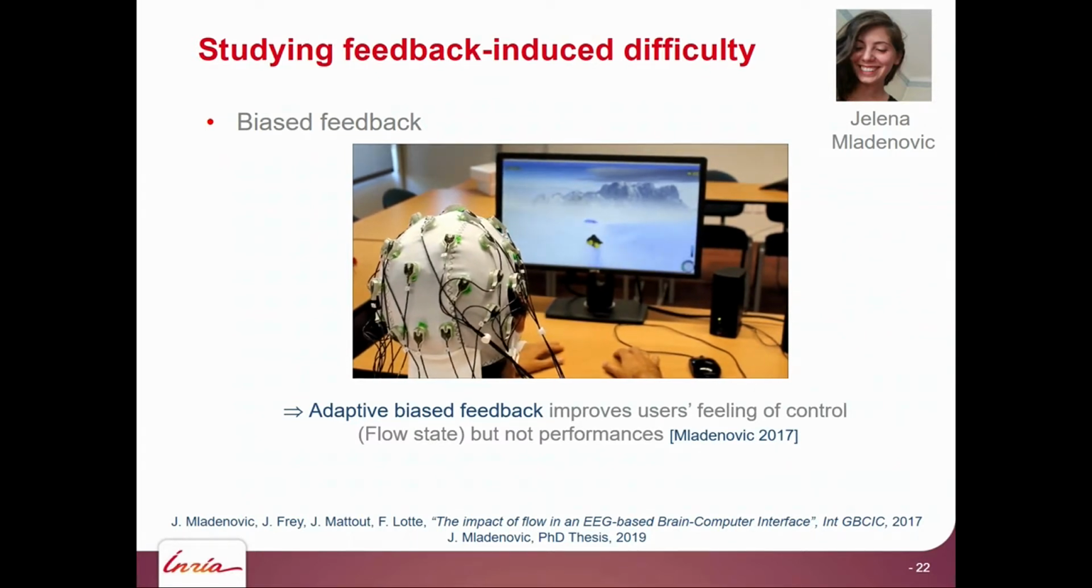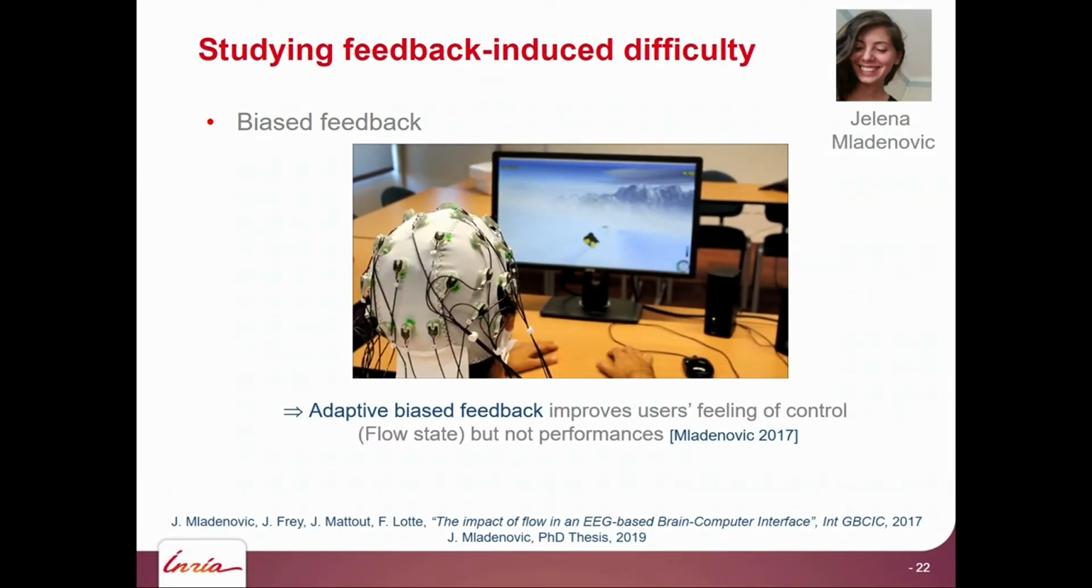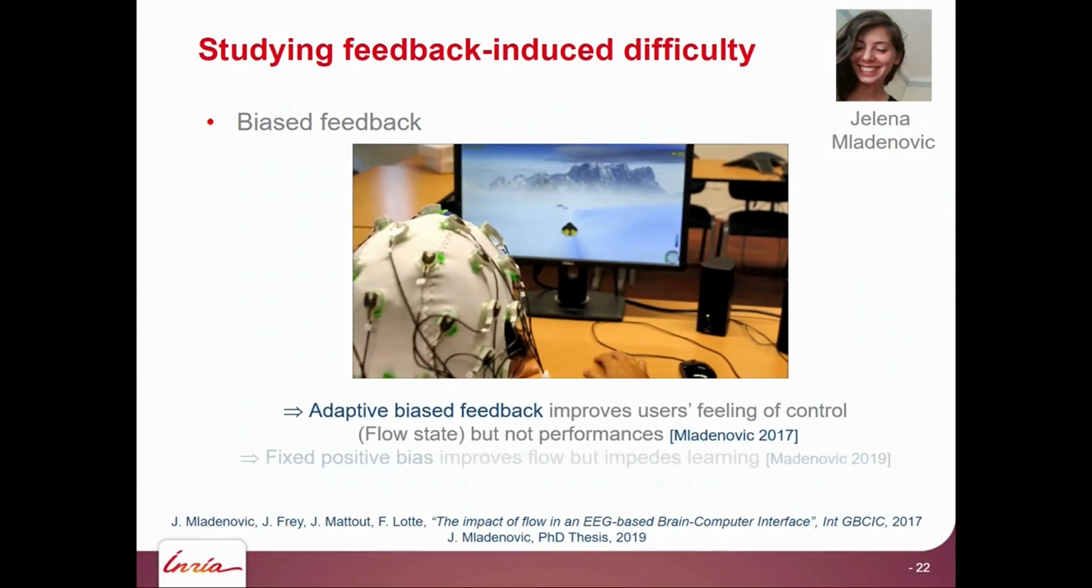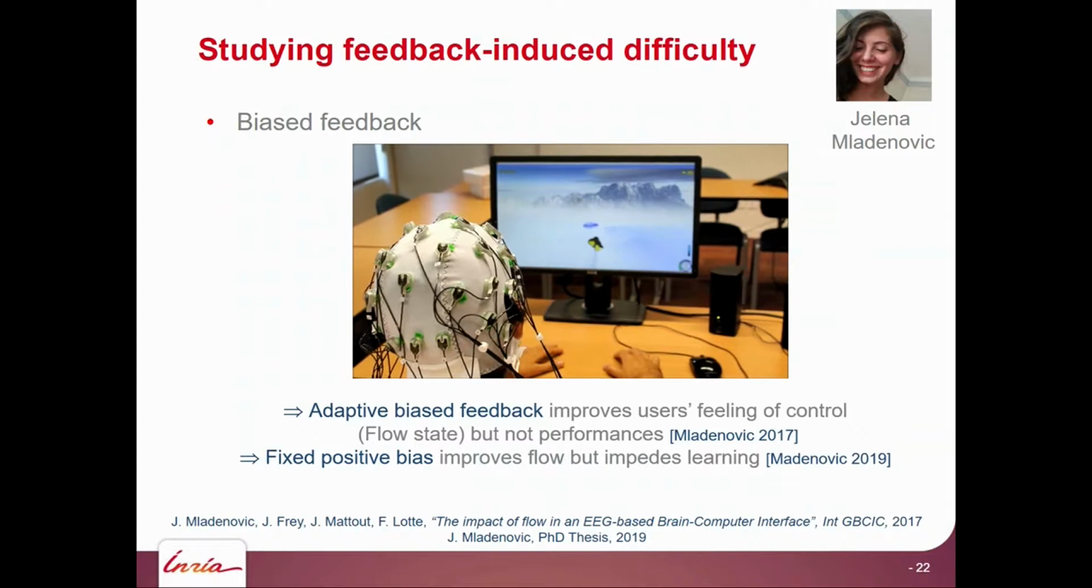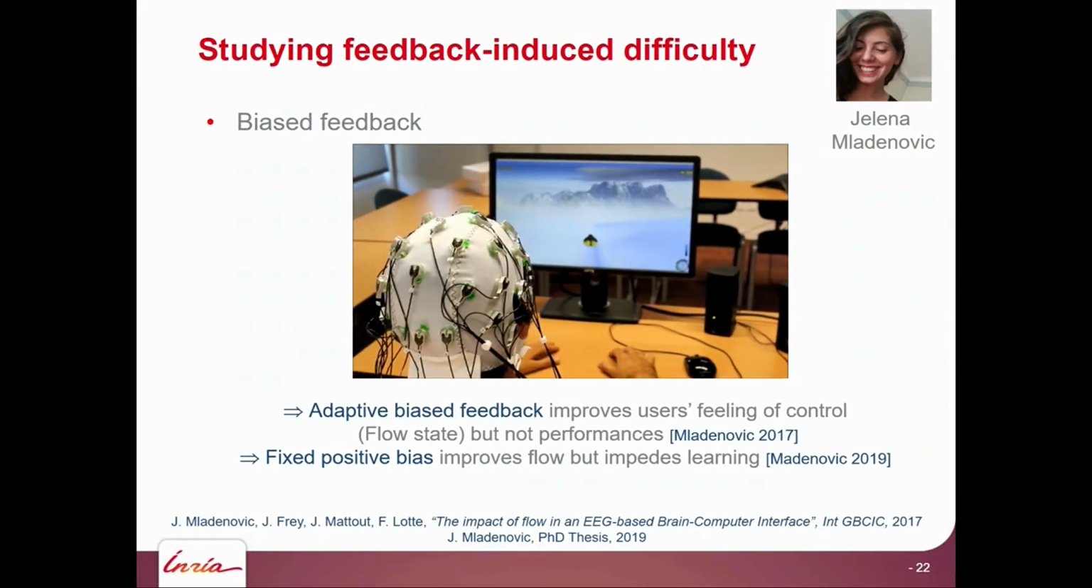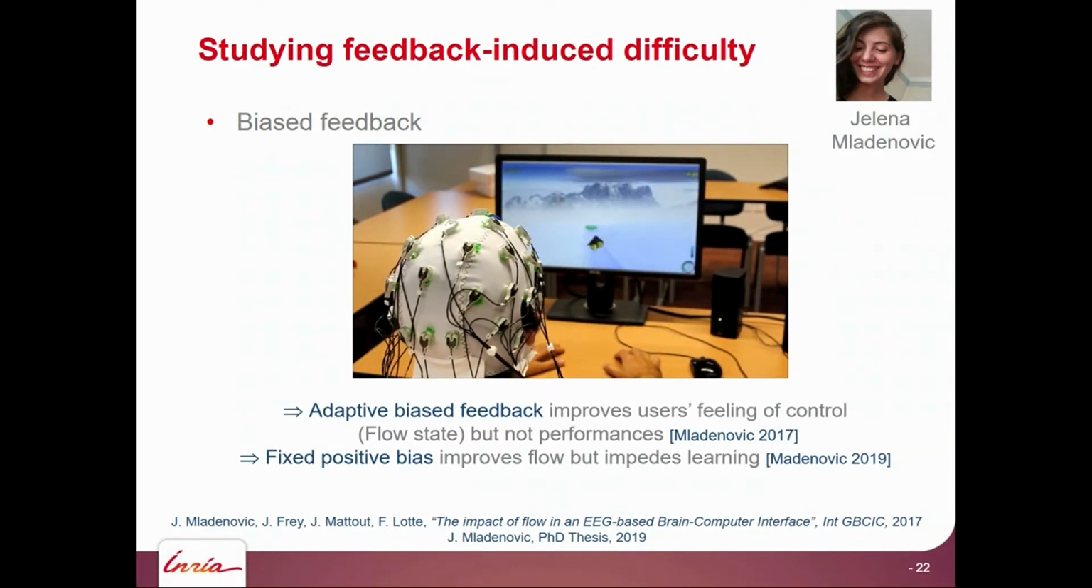We could improve their feeling of control, and they were feeling more in flow with the task, but that didn't change their actual performance. And when we were training with fixed positive bias, so always making them believe they were better than real, they also improved their flow and the user experience, but it actually decreased their learning performance.